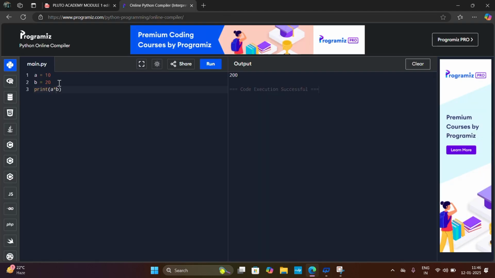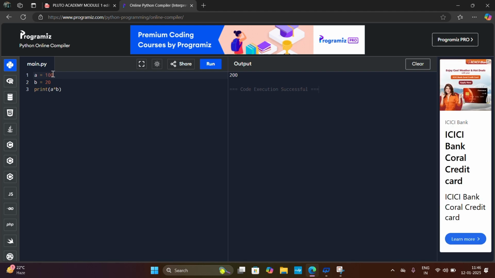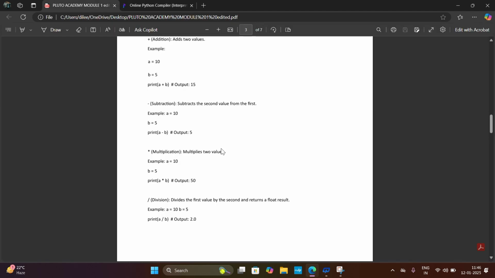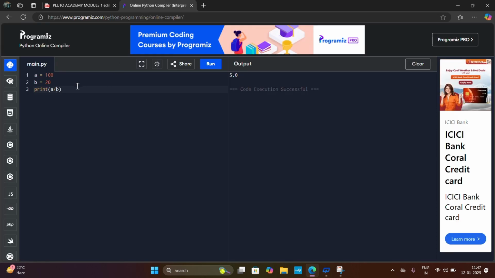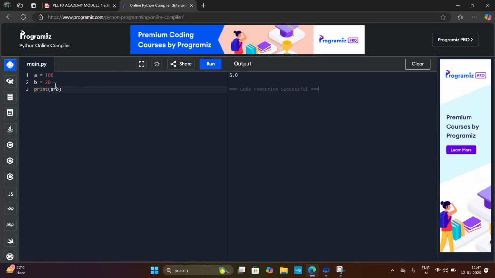Division. Let's do division. Here I will put a greater number, 100, and then I will put the division operator here and I will run this program, and the output is 5.0. 100 divided by 20, the output is 5. Likewise, the division operator divides the first value by the second value and returns a float result. Like in this example, it divides the first value by the second value and returns the float value.